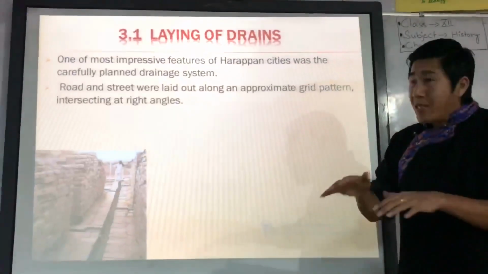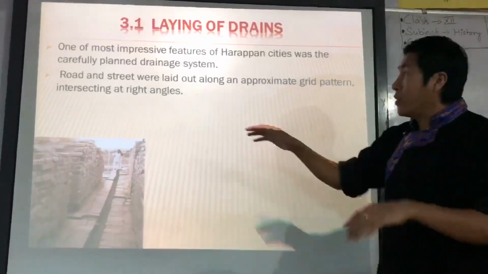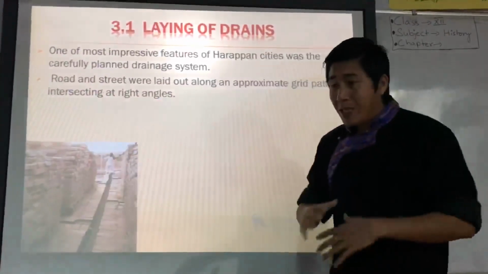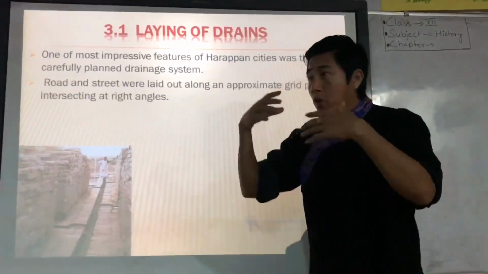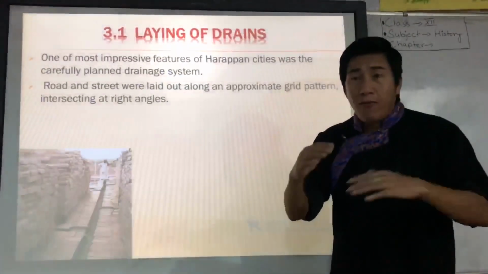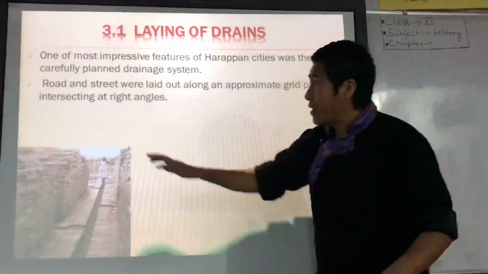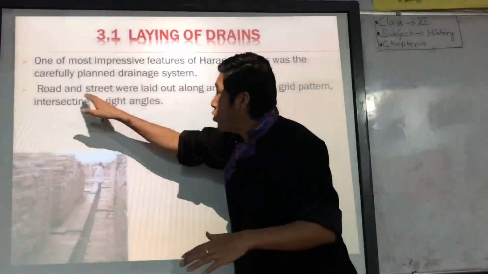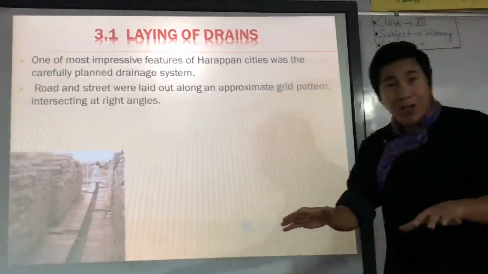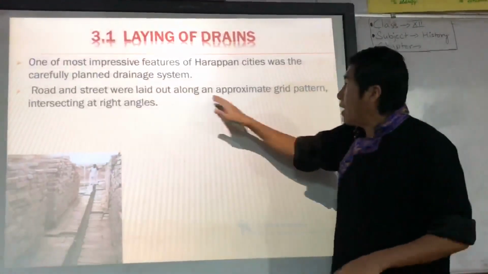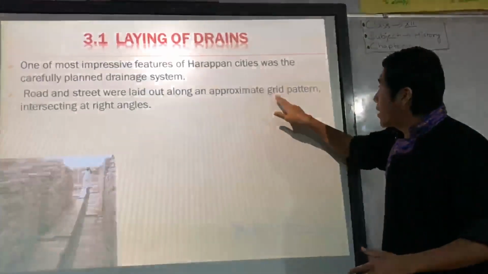Now, the plan was done in such a way that first they planned the city itself, not the house or building. First they planned the city, with roads and streets laid out in an approximate grid pattern.